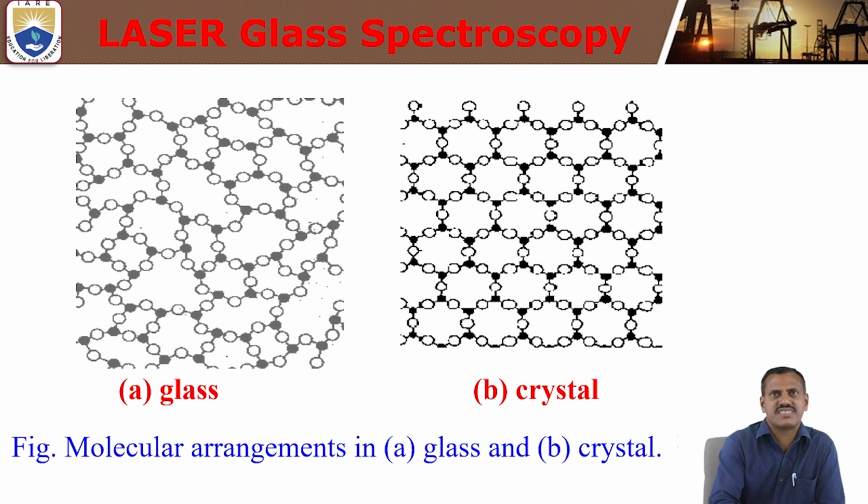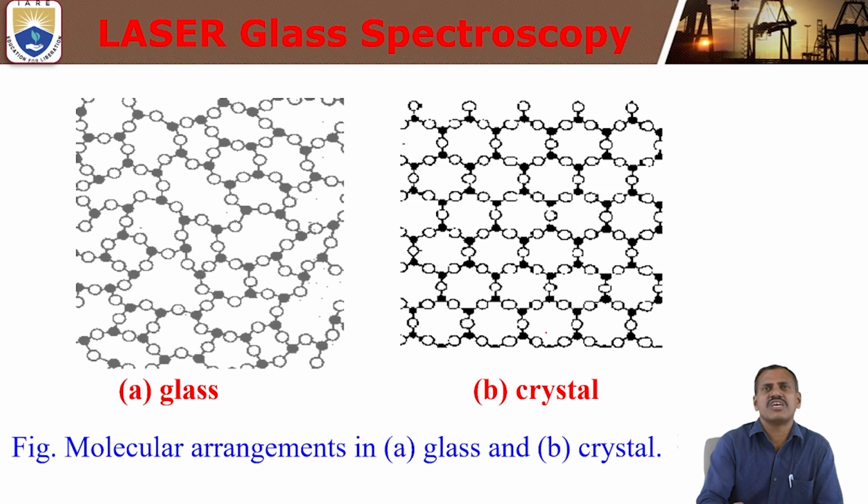But in the case of glasses, the atom arrangement is random. It's not uniform, so the space will be less sometimes, more sometimes, with different shapes. The pattern of atom arrangement is randomly arranged in the glass material. But in the case of crystal material, the atomic arrangement is uniform and periodic. The interionic distance between each and every atom will be equal and the same, uniform. That is why the crystal has long range order, but glass has short range order.